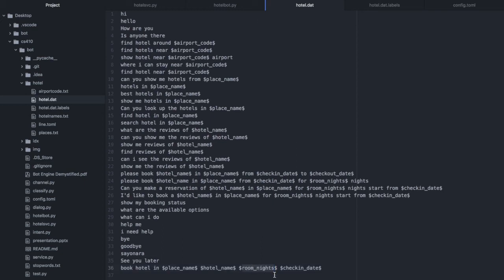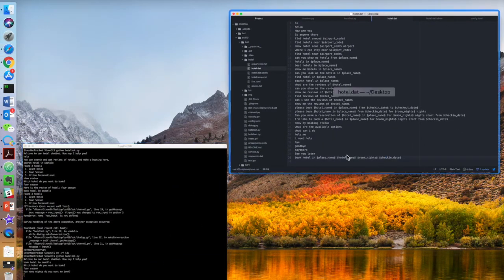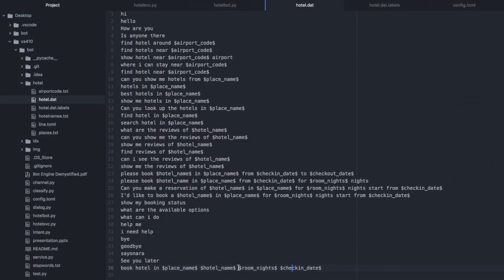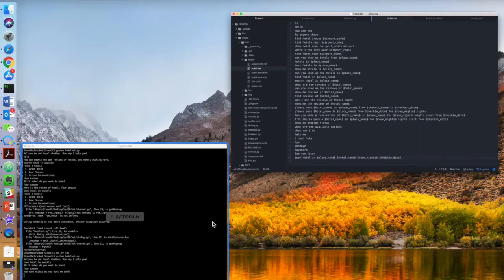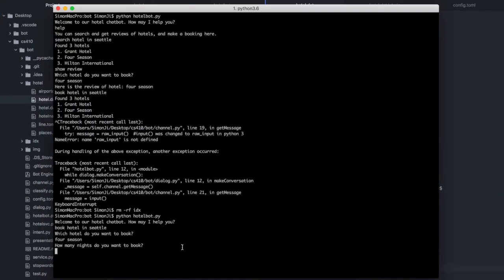how many rooms, how many nights I want to stay in the hotel, and also the check-in date. So I need to fill out these entities before the service can complete my request. Let's say I want to stay for 3 nights. Please tell me when you want to check in.